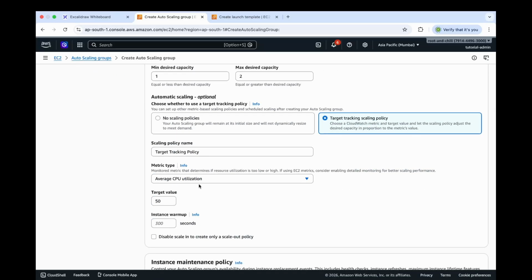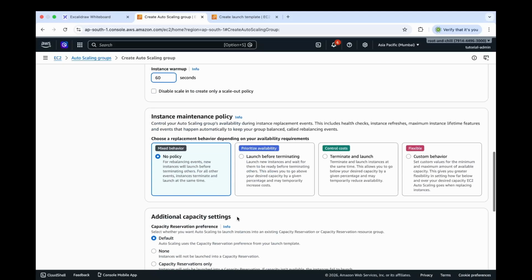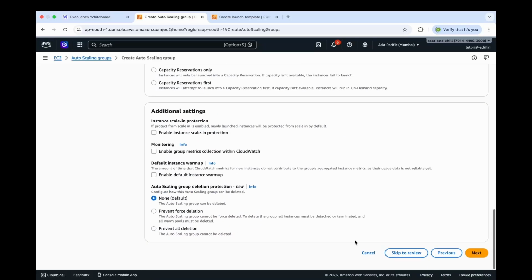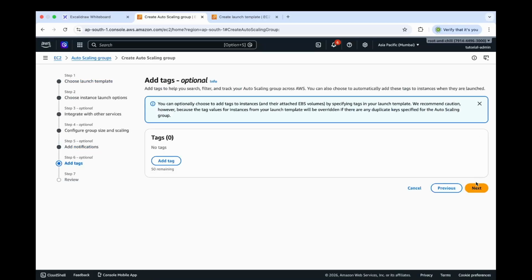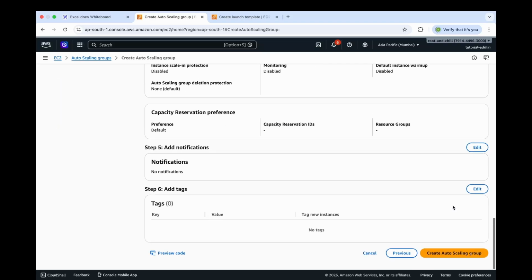For the metric type, let's select Average CPU Utilization. For the target value, let's put it as 20. For instance warm-up, let's put the value of 60. Scroll to the bottom and click Next. Click Next again. Click Next. And finally click Create Auto Scaling Group.